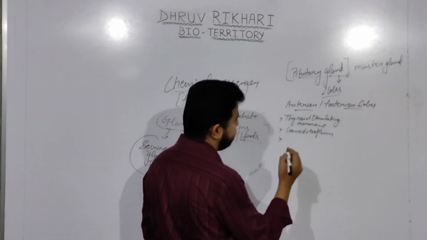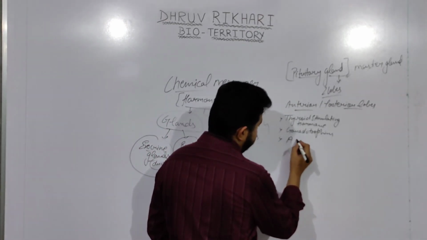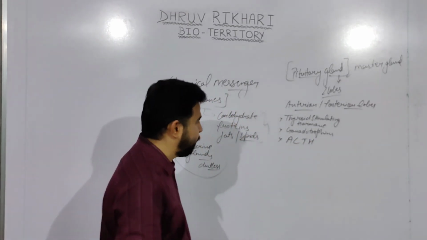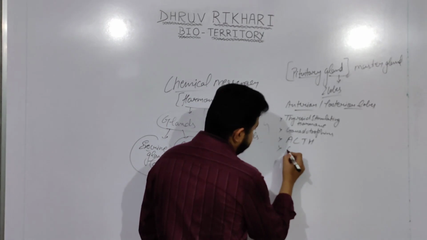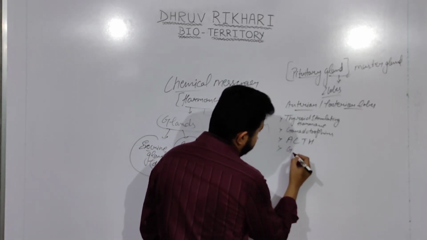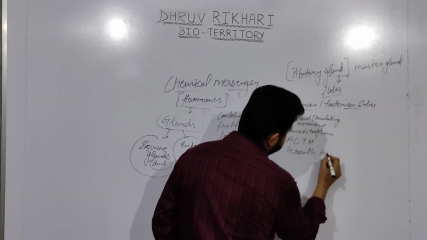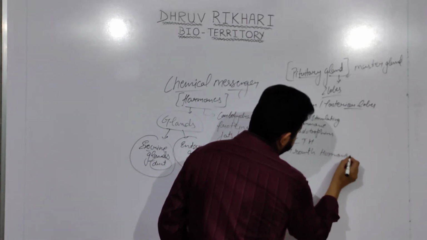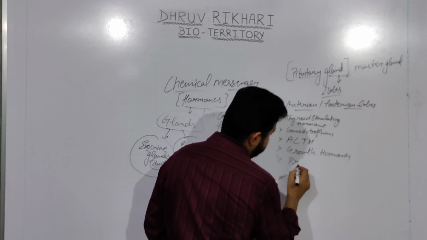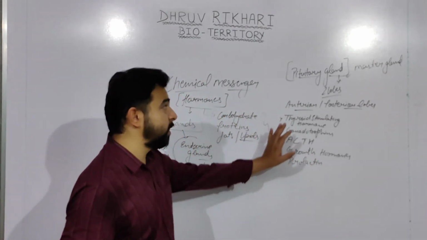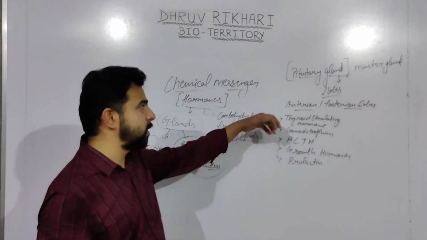And another example is ACTH. Another very important one is growth hormones, and prolactin hormone. So these are some important hormones which are secreted by the anterior lobe, which is a part of the pituitary gland.